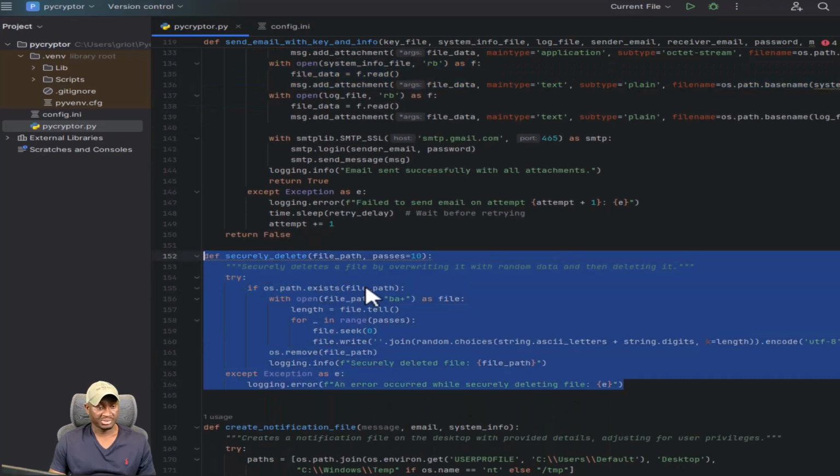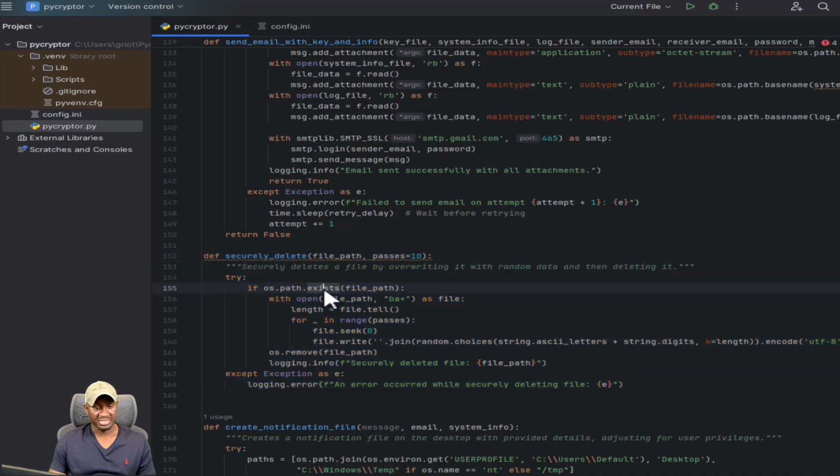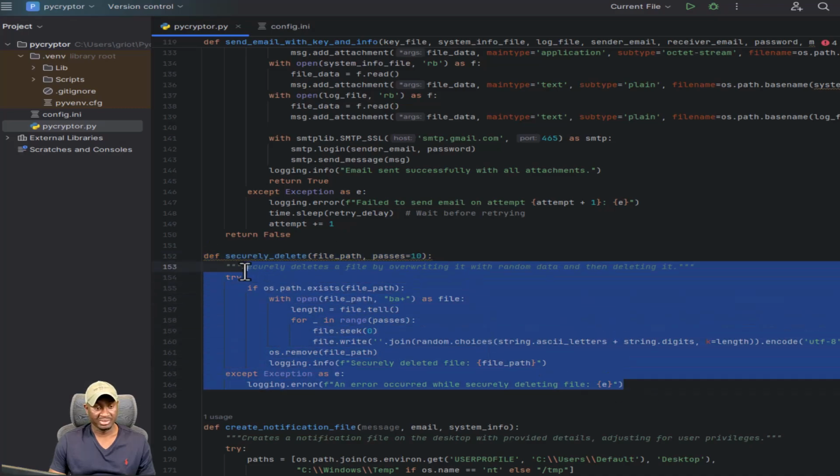Securely delete, as you can see, we're running default 10 passes. The goal here is that, you typically delete a file for forensic purposes, so we're running several passes of delete just to make sure, running over random bytes to make sure this is forensically not able to be retrievable.